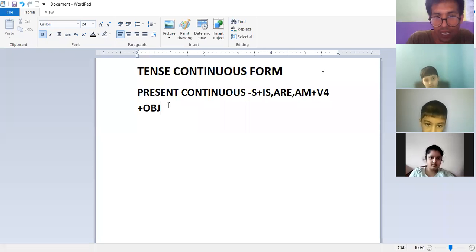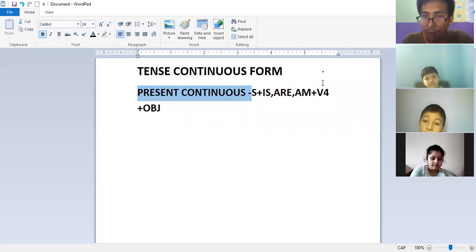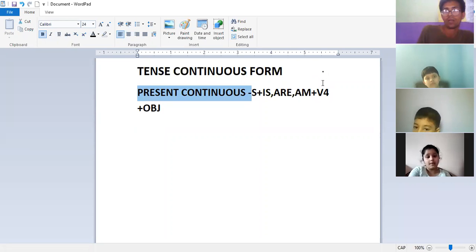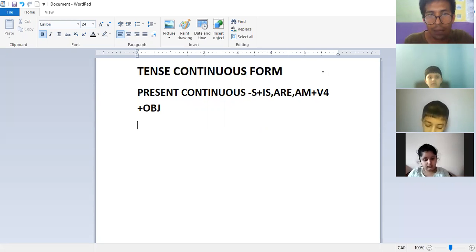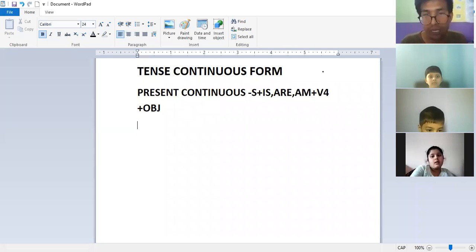So now see everybody, the formula of present continuous is what? Subject plus is, are, am plus verb 4 plus object. Okay, very good. According to this formula, I am going to write some sentences on my screen, and then I'm going to explain where to use is, where to use are, and where to use am. That I'm going to teach you in this class.